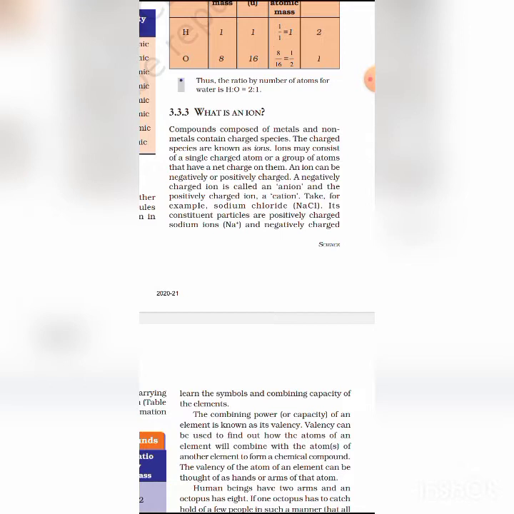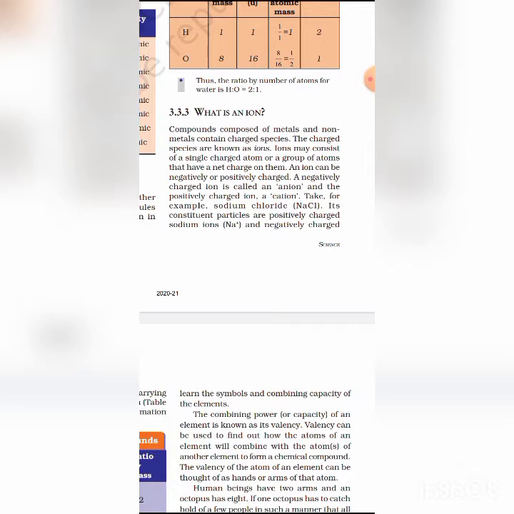A magnesium ion carries two positive charges, so it is written as Mg2+, while aluminium cation carries three positive charges, so it can be written Al3+. Similarly, oxide anion is O2-, sulfide anion carries two negative charges, so S2-, and phosphide ion is P3-, which carries three negative charges.